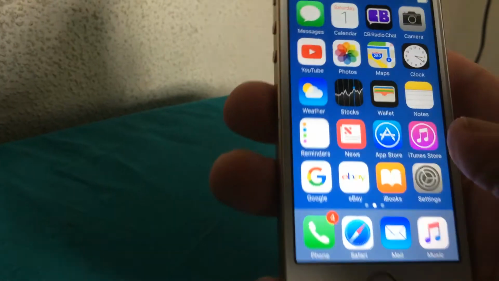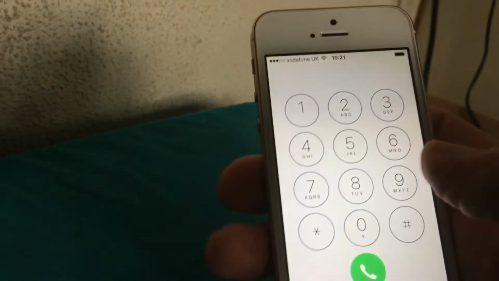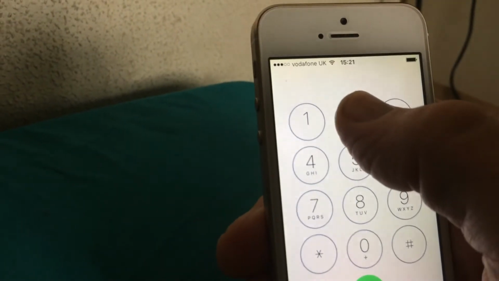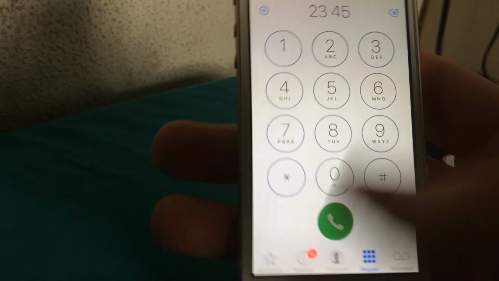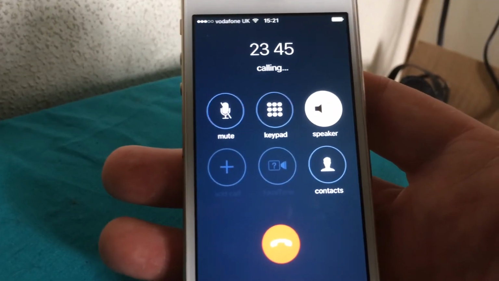So I'll show you what I mean. If I make a quick call, get the keypad up. Now I'm not going to select loudspeaker, it'll go straight to it. I'm sending now, straight to loudspeaker.